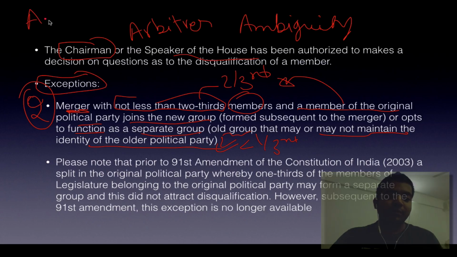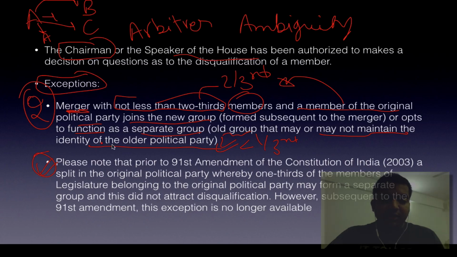Let's say there is a political party A. If you defect and form political party B, any member going from A to B will not be defected, and A can continue to remain A, or it can change its name to C. It's as simple as that. I can't make it any simpler.